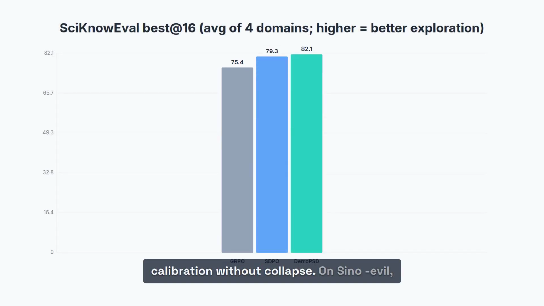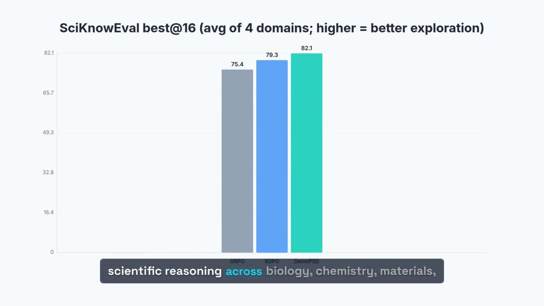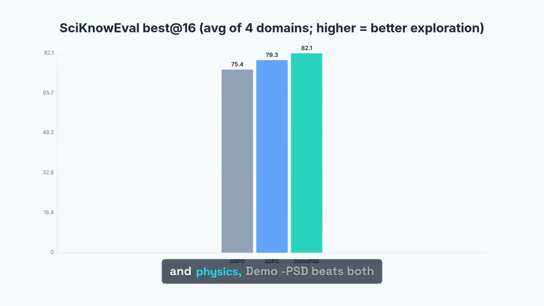Calibration without collapse. On SciKnowEval, scientific reasoning across biology, chemistry, materials, and physics, DemoPSD beats both baselines on every metric. Look at Best of 16, the cleanest read on exploration quality. GRPO, pure outcome reward, lands at 75.4. SDPO, standard self-distillation, reaches 79.3. DemoPSD hits 82.1. Same base model, Qwen3-4B, same data, same compute.